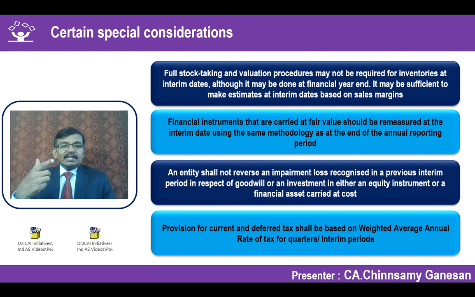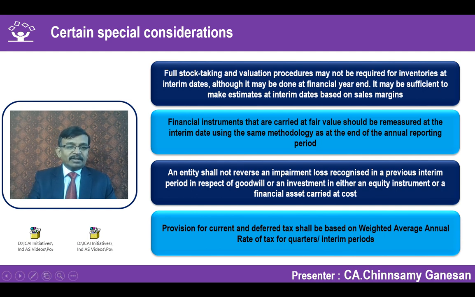The period in which I have made profit, higher provision will come. The period in which I have made losses, there will be reversal of current tax provision. And in the annual period, it will be equivalent to your normal annual rate of tax which is enacted or substantively enacted. You cannot simply use that in the first quarter where you have made profit and make a full provision. Second quarter, no, because there is a loss, it is not permitted.